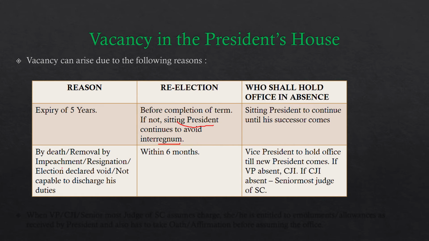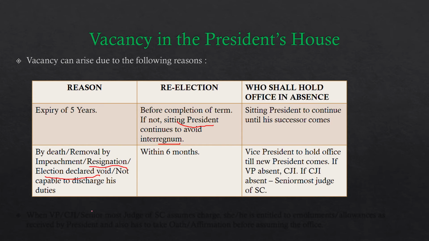Another reason could be an untimely death, or removal by impeachment, as we discussed before. He might give his resignation addressed to the Vice President of the nation, or his election is declared void by the Supreme Court of India. We'll talk about the entire election process in a separate video. I'll make that video and put it up really soon.